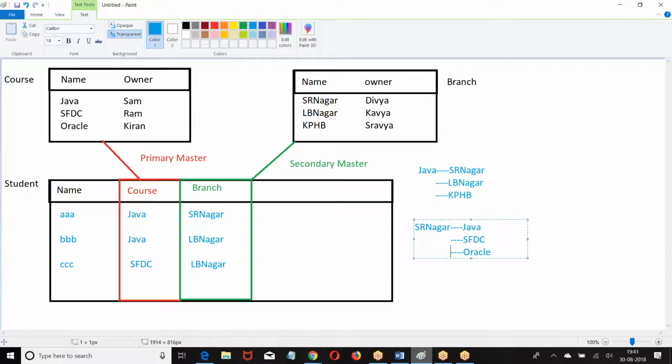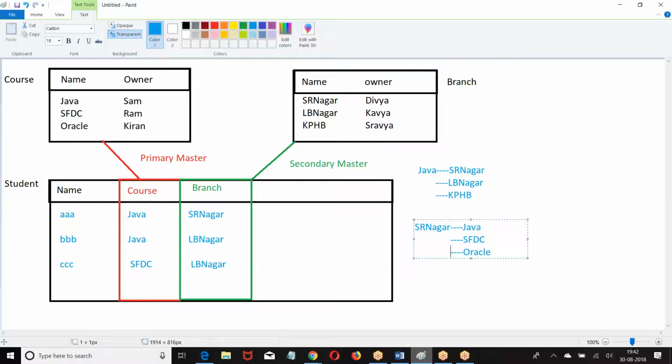What type of relation is this? Many to many. Junction object is nothing but any custom object which has two master detail fields on it. Any custom object which has two master detail fields on it is called junction object. Junction object has many to many relationship.